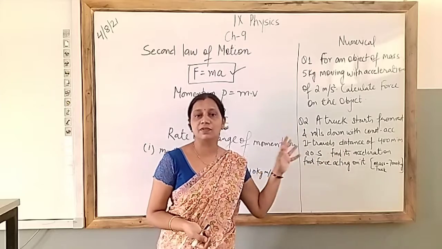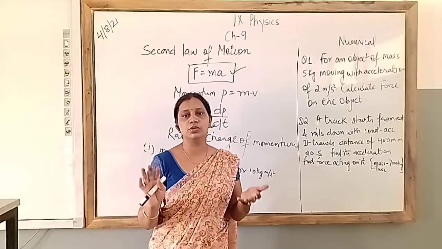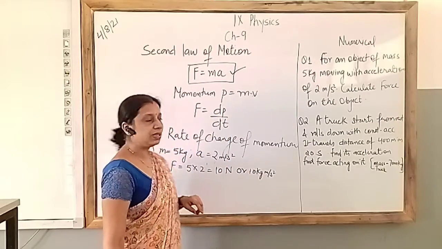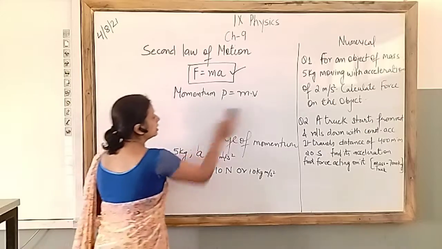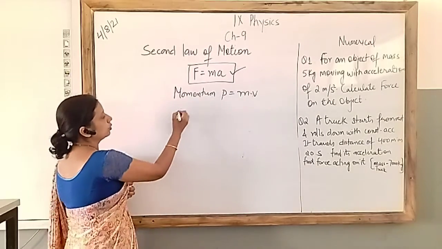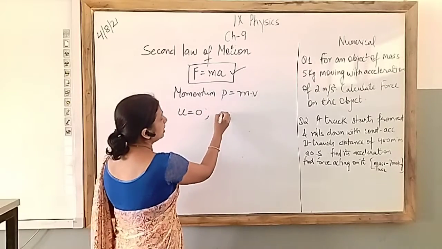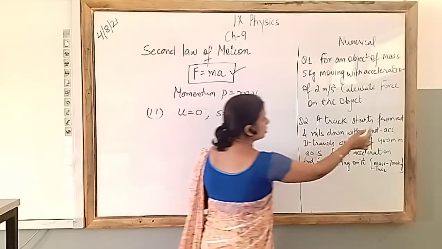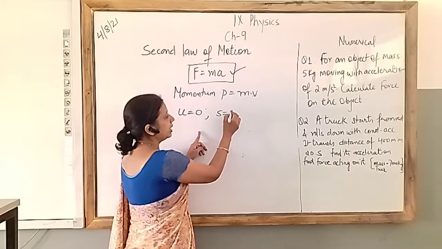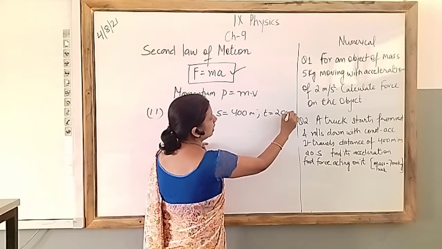Now to find acceleration, just pay attention to this situation, a truck starting from rest. Here you have to use equation of motion. As I told you earlier, this equation of motion we are going to use in all chapters. Okay. So a truck starts from rest, that means initial velocity is 0. So I can take u as 0. Distance s is, because it is moving with constant acceleration, so you have to use equation of motion. S is 400 meter, time is 20 seconds.